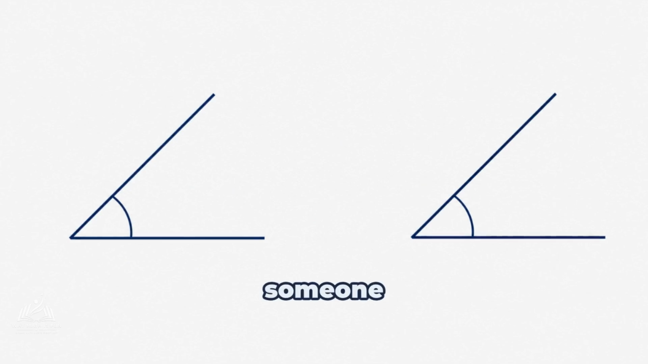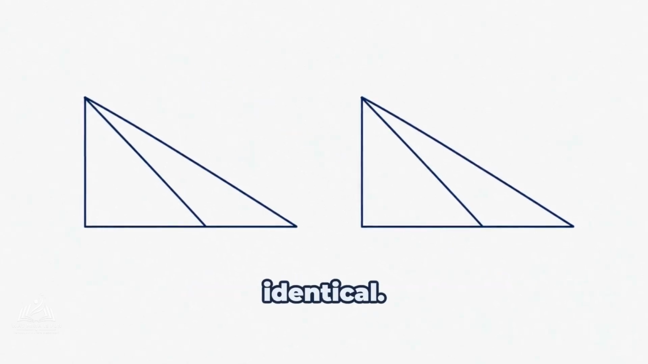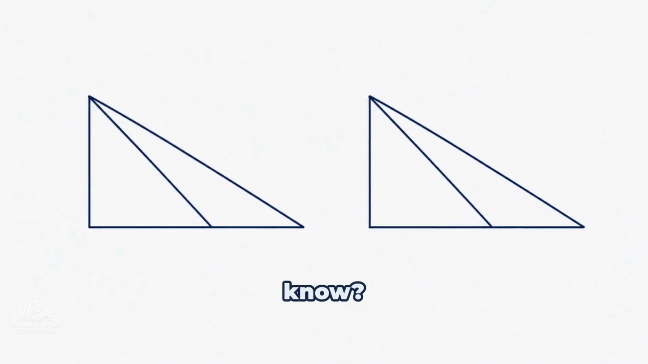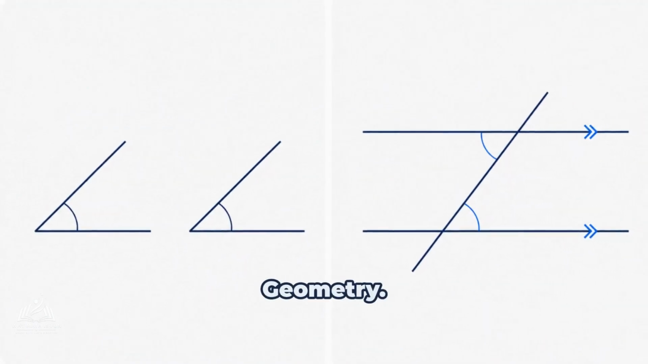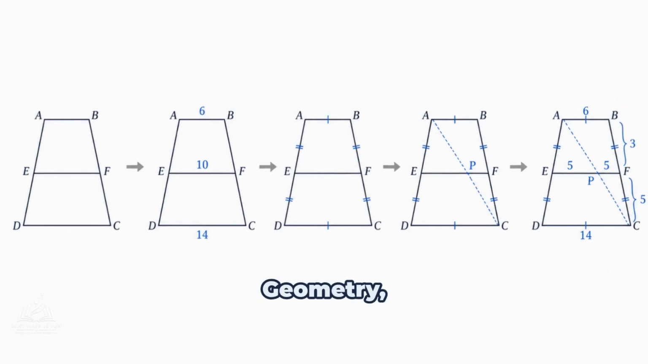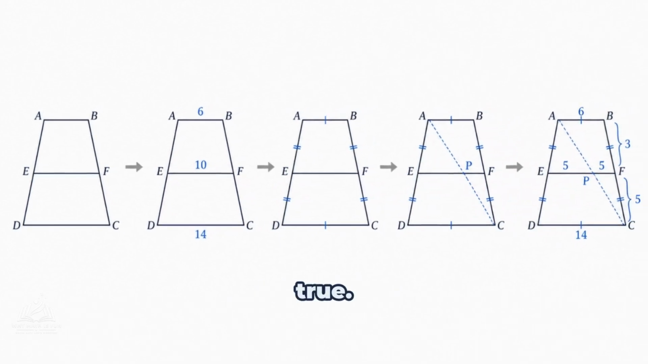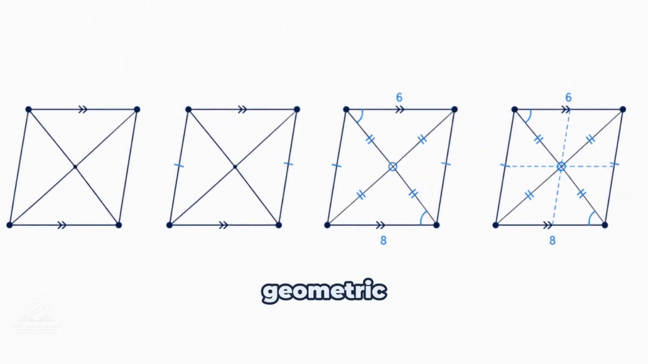Prove. Suppose someone says, "Those angles look equal." How do you know? "That looks like a right triangle." How do you know? "Those 2 figures look identical." How do you know? That question is at the heart of geometry, because seeing something is not the same as proving it. In geometry, we observe, we measure, we find relationships, we reason, and then we prove why something must be true. That changes the way you look at a geometric diagram.